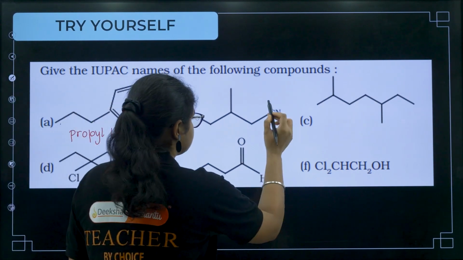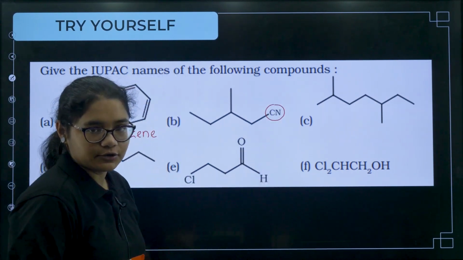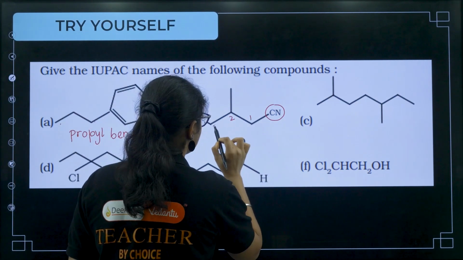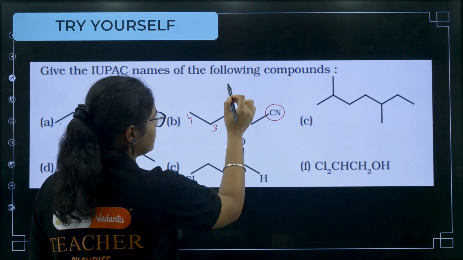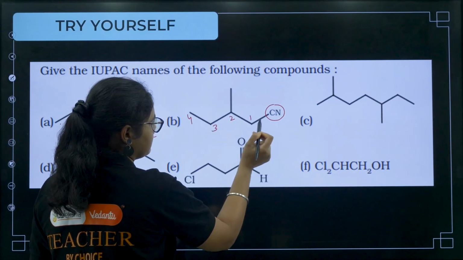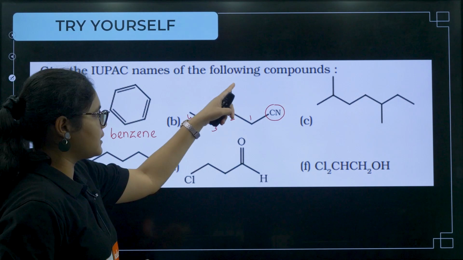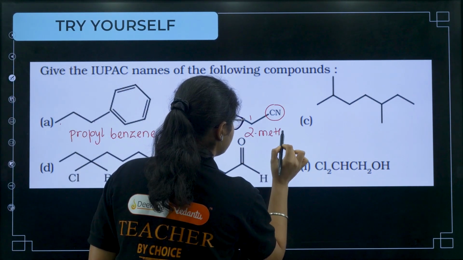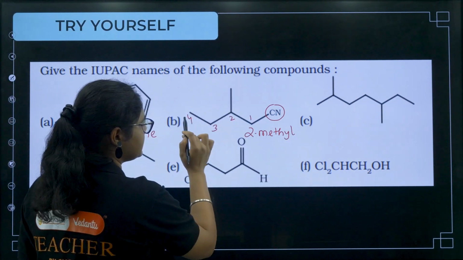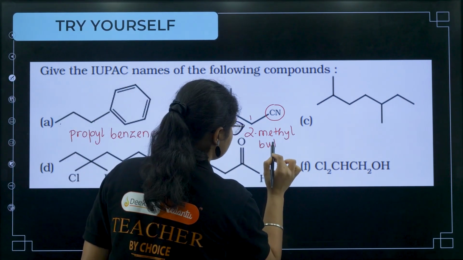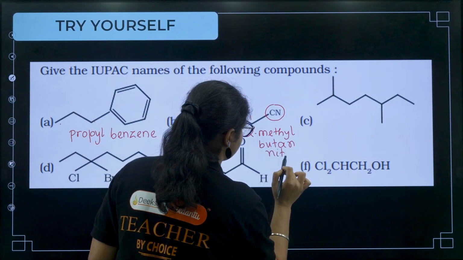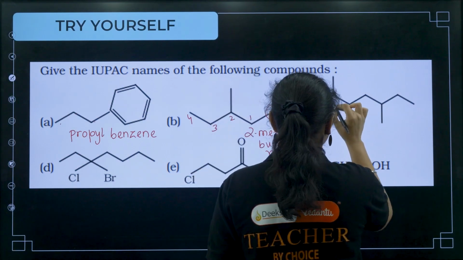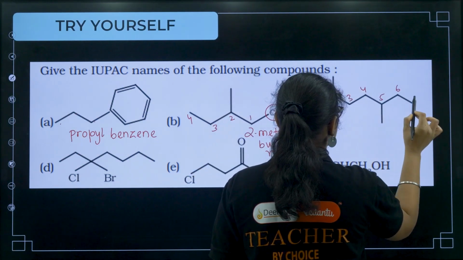Okay, next coming to here, we can see a functional group, nitrile group. Now if you number from the functional group, it should get the least number, so 1, 2, 3 and 4. If I go 1, 2, 3, this will not be the longest carbon chain, this one will be the longest carbon chain. Now on the second carbon I have a methyl group, right? So I can write 2-methyl, the substituent name is 2-methyl. Then what is the parent chain name? Because there are 4 carbons, it is butane. And the functional group name is nitrile. Clear? Next, coming to this one, 1, 2, 3, 4, 5, 6 and 7, right?